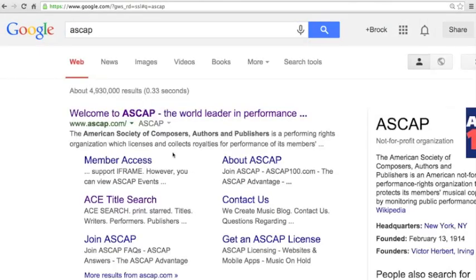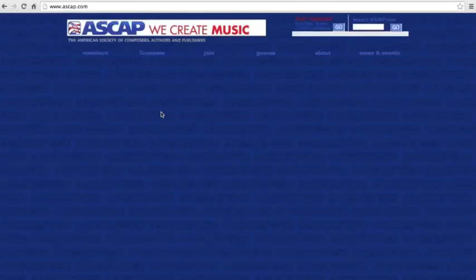ASCAP is the American Society of Composers, Authors, and Publishers, and it says right here, world leader in performance rights. And so again, you could see the quick link to ACE title search. So if you wanted to jump straight into a song search, you could go there. Or we could go through the website, which I want to show you how to do. So you click on the link to the ASCAP website.